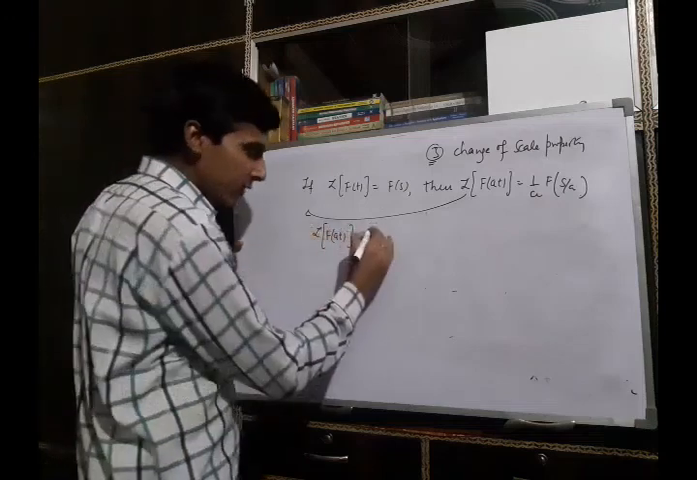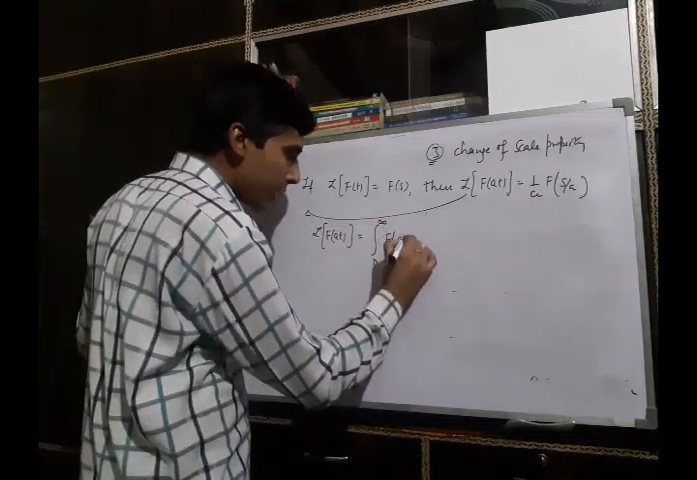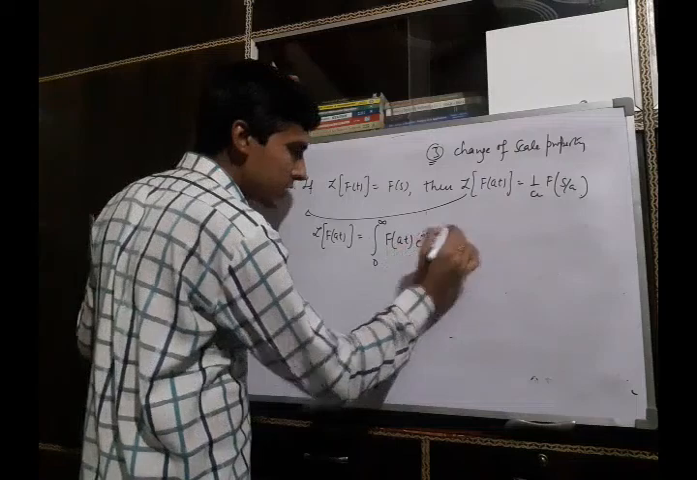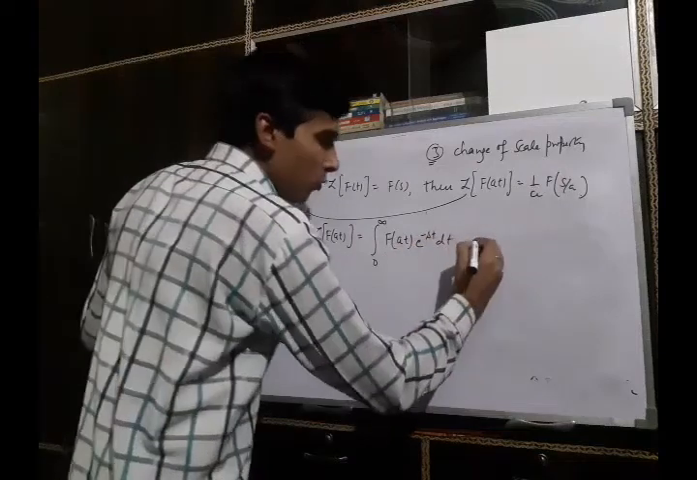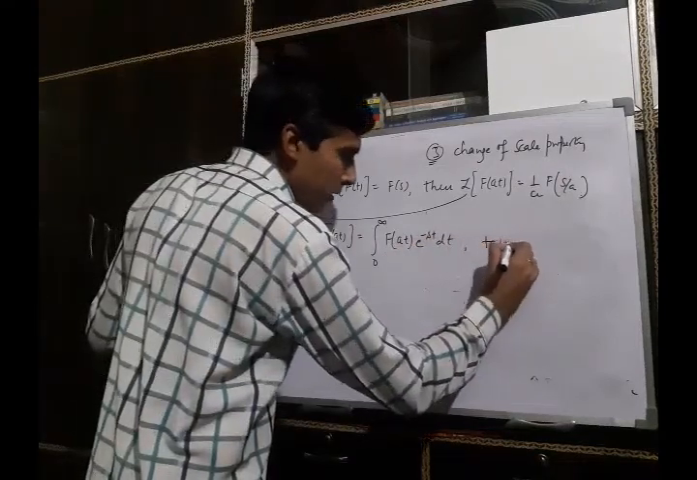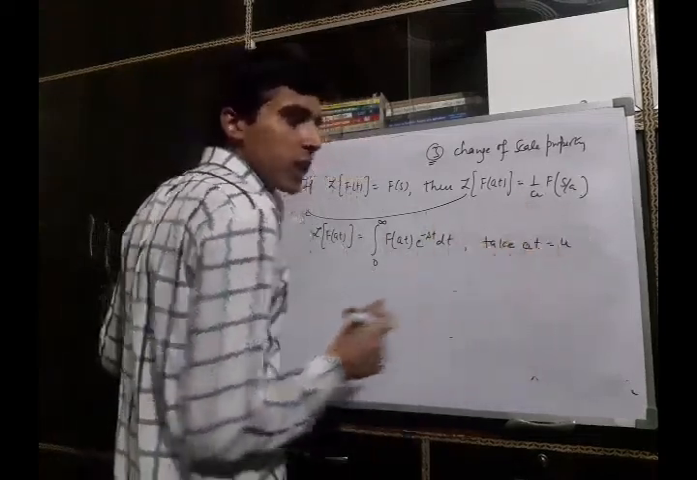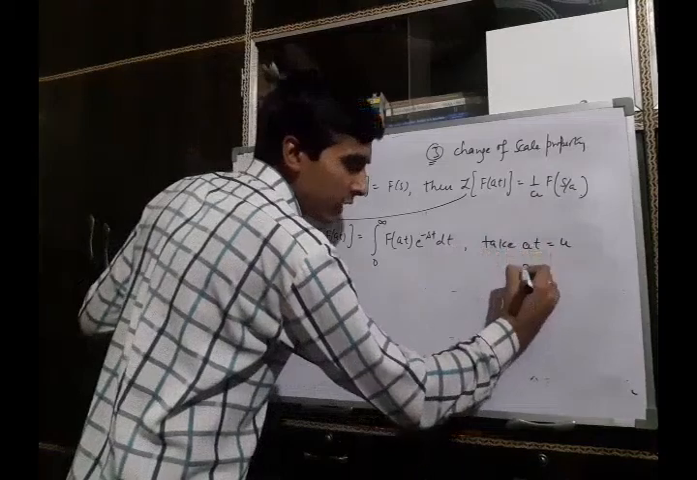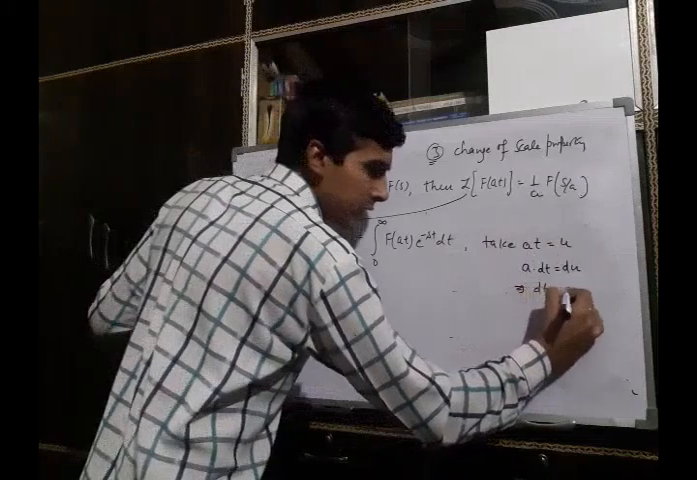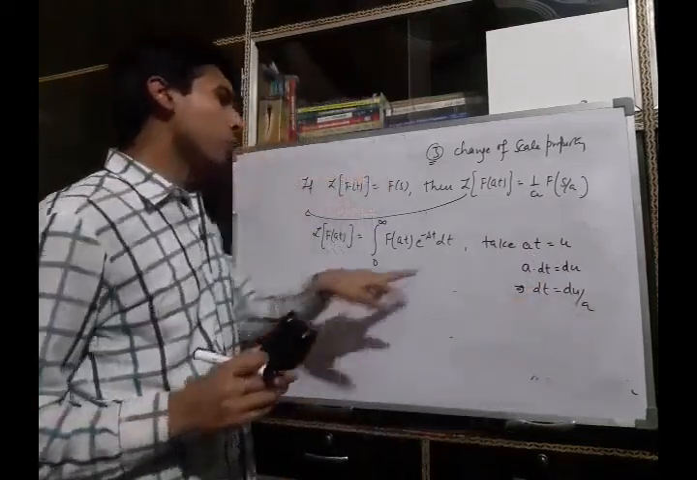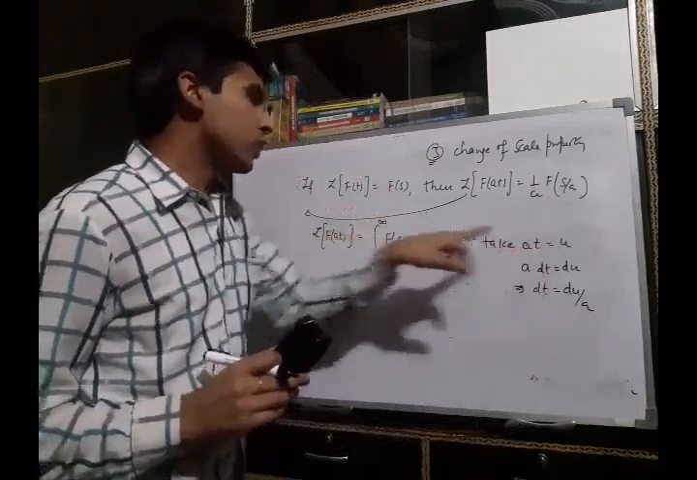it can be written as integration between 0 to infinity f(at) e raised to power minus st dt, using the basic definition of Laplace transform of any given function. Now here we put at as some u and differentiate both sides with respect to t. You will get, a is a constant here, a into dt equal to du. So that implies dt is du upon a, and the limits for u remain the same: when t is 0, u will be 0, and when t is infinity, u will be infinity.